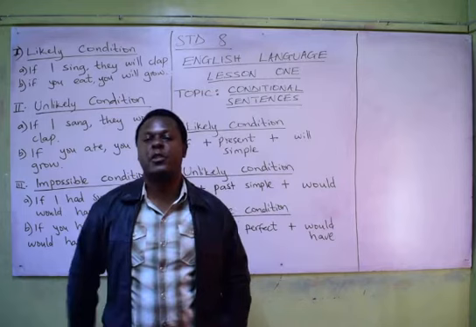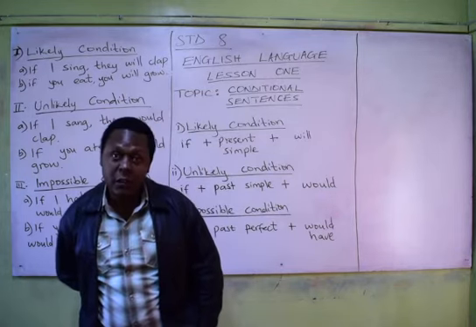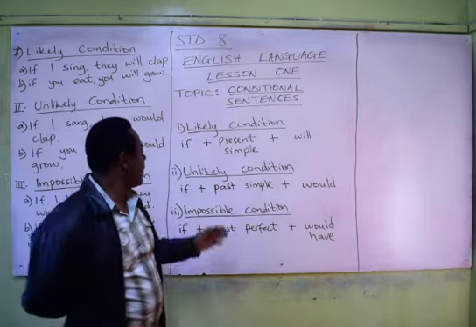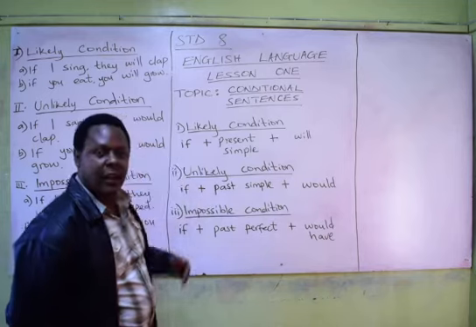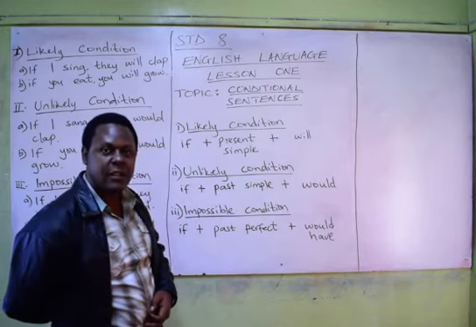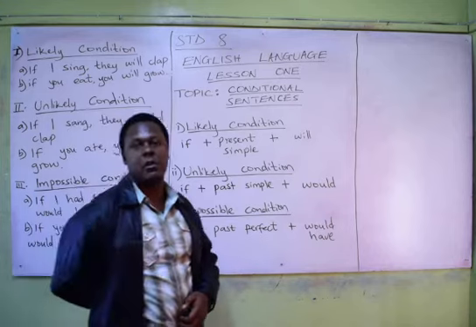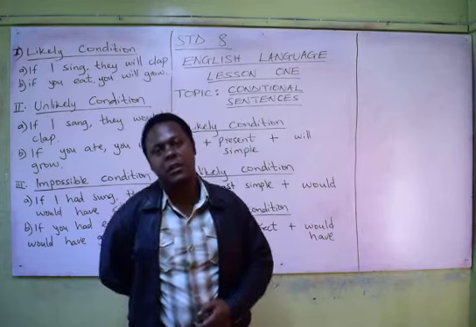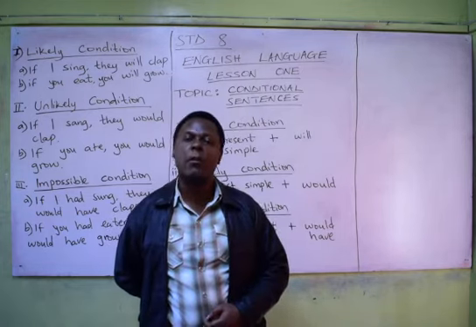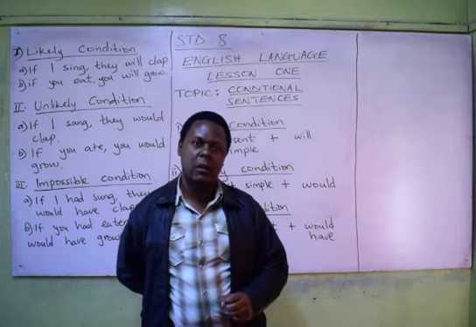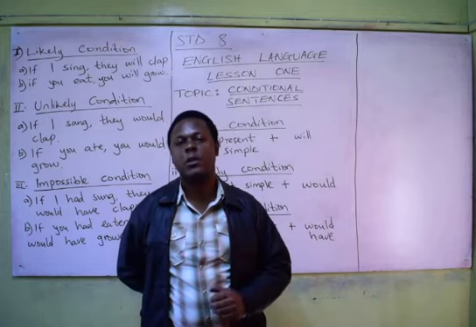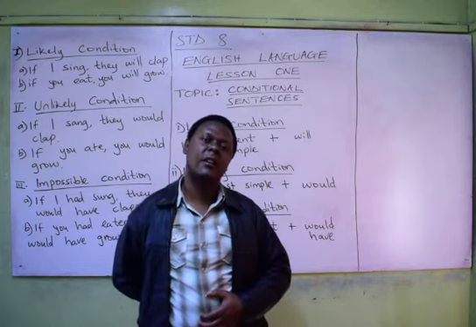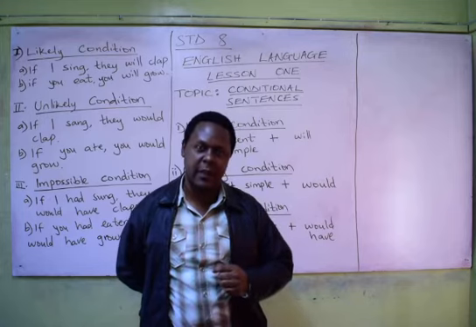So there are three types of conditional sentences. The first one is known as likely condition. The second one is known as unlikely condition. And the third type of conditional sentence is impossible condition. We are going to study each of these conditional sentences separately so that we see how they are formed, their grammatical implications, and to distinguish one from the other. First off, let us begin with conditional sentences, the likely condition.